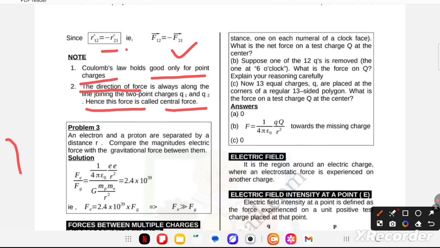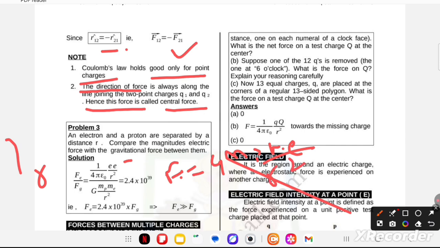Now we have one more question. An electron and proton are separated by a distance r. Compare the magnitude of electric force with the gravitational force between them. So beta, first of all you can write the magnitude of gravitational force and electrostatic force. So F is equal to 1 upon 4 pi epsilon naught, both having charge e, by r square, and gravitational force F is equal to capital G mass of proton mass of electron by r square.